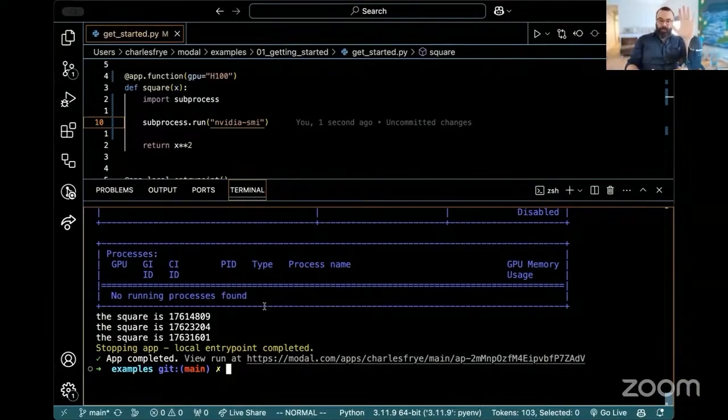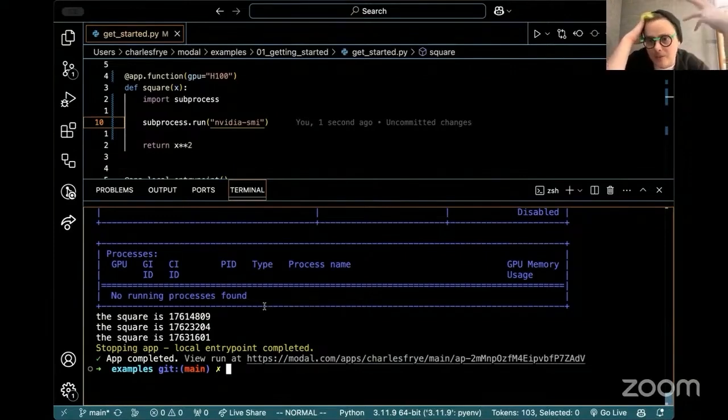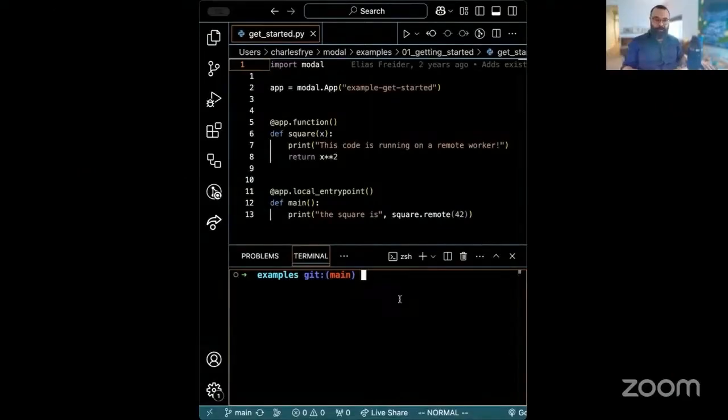Sorry, just recap what you've done there. This is incredible. Just give us the TLDR on what just happened. So the TLDR is that I took a Python function and ran it 4,200 times. That was auto-scaled onto however many H100s it would take to consume those inputs, without having to write a single line of YAML and with only a few extra lines of Python on top of the original code. Amazing. What are we looking at, man?